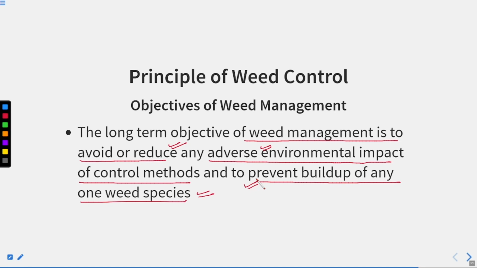It should not be very specific, controlling only one particular weed. No, your weed management program should control the growth of a number of weed species, right?